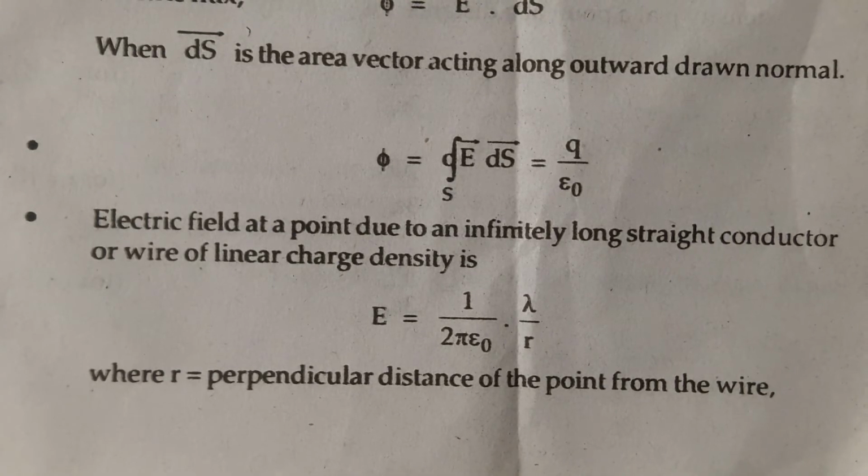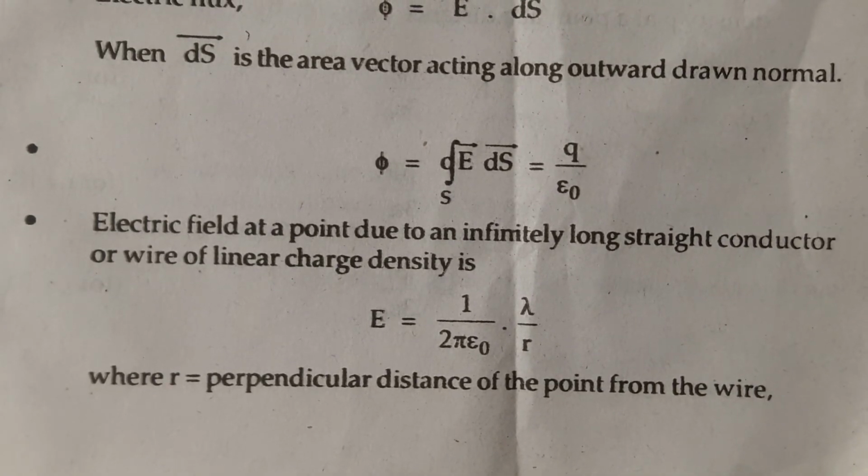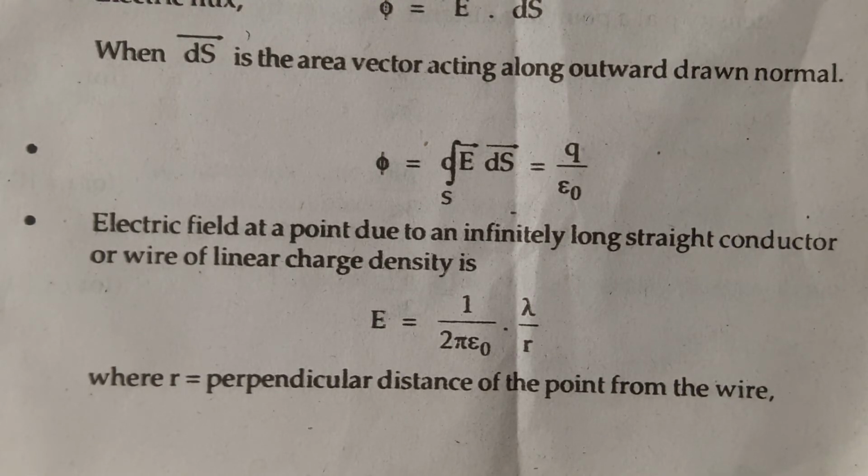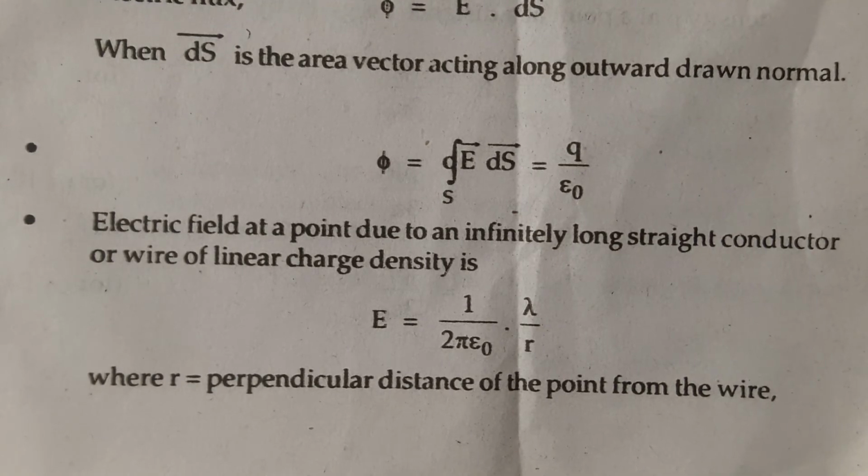Electric field at a point due to an infinitely long straight conductor or wire with linear charge density rho is E equals 1 upon 2 pi epsilon naught, rho upon r, where r equals the perpendicular distance of the point from the wire.